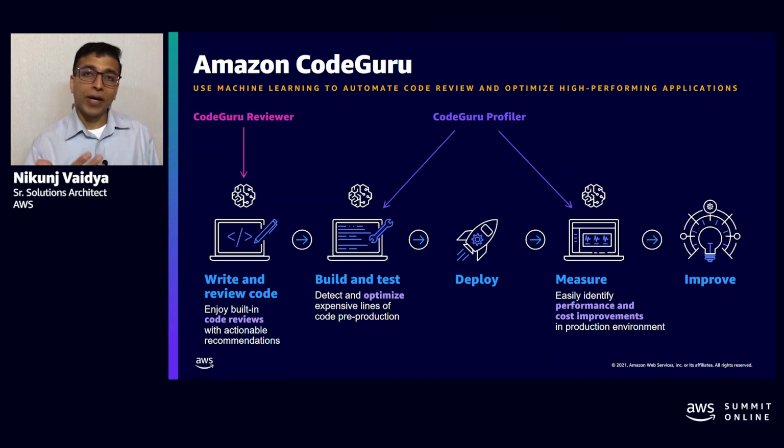Now, that full issue would have been avoided with the thread concurrency detectors that are built into Amazon CodeGuru. So in your Java code, if it detects any lines of code which are at risk of thread concurrency issues, it will provide you with recommendations. And those recommendations are not just to put synchronization blocks around that code. Because if you put those Java synchronization blocks around the code, it will enforce that piece of code to be single-threaded. But then you'll defeat the purpose of multi-threaded applications, and your application performance will be impacted.